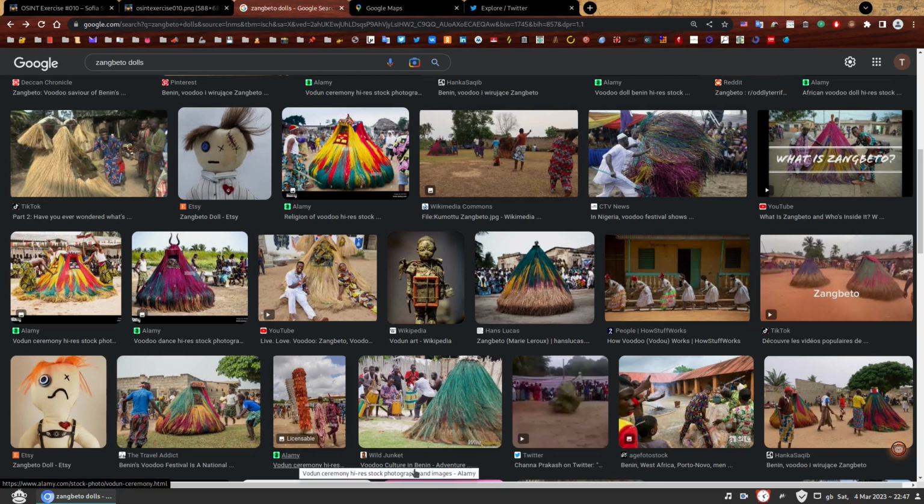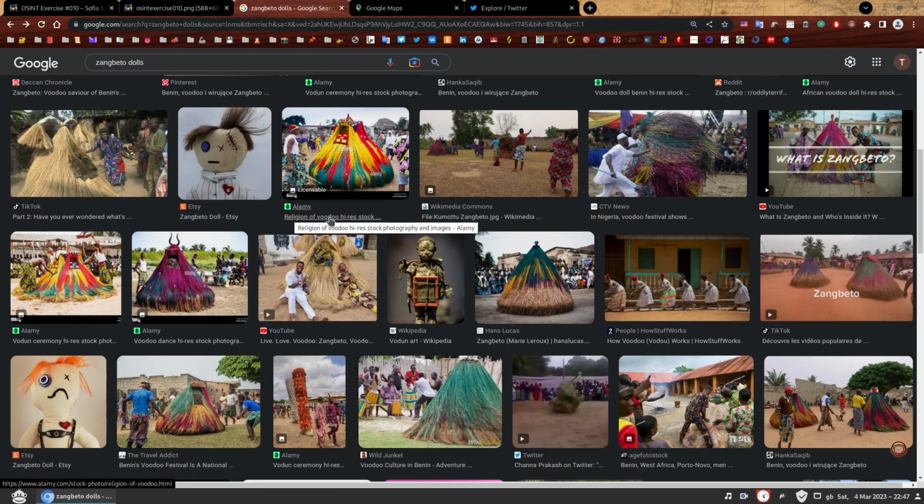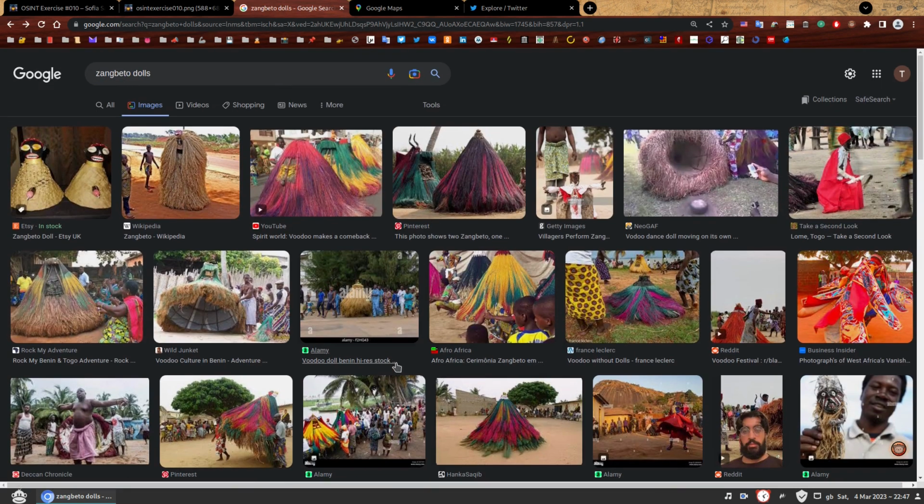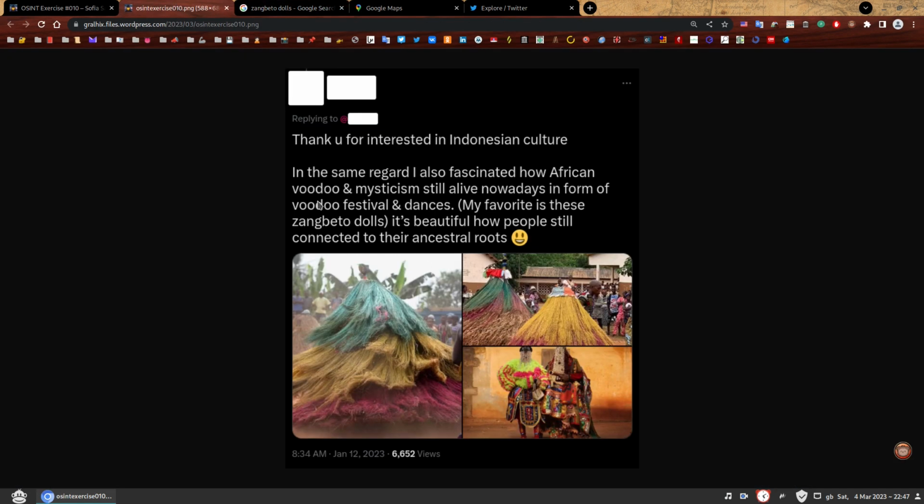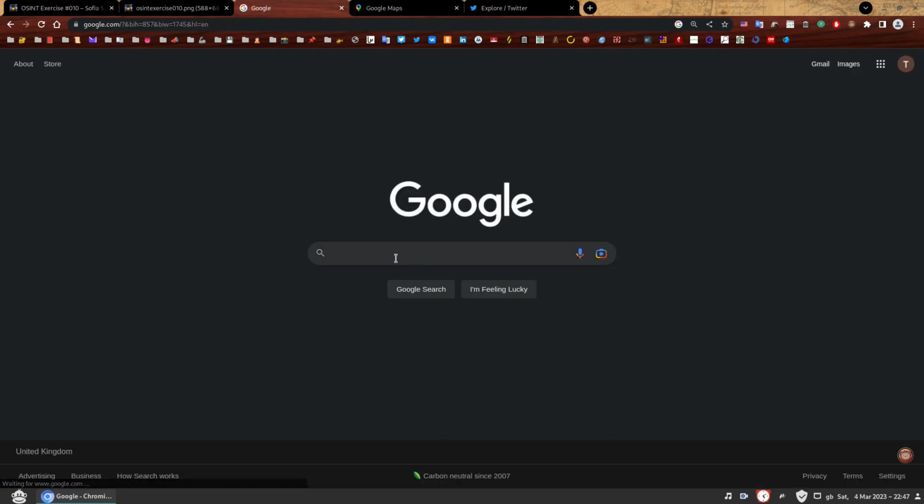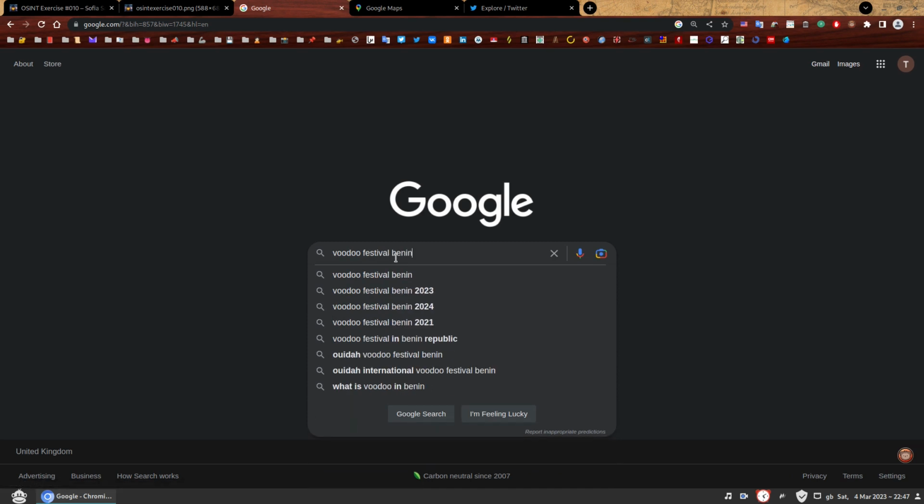At first glance, I can see here it says Benin's Voodoo Festival, interesting, religion of voodoo, and it keeps going, Benin voodoo. So there's a lot of mentions of the country Benin, the word voodoo, and occasionally the word festival, which we also saw here. So let's try to put everything we know now together and search for it. So what are we going to do? We're going back to Google and we're going to search for voodoo festival Benin.